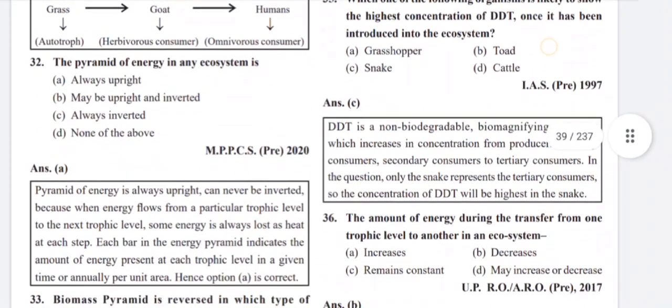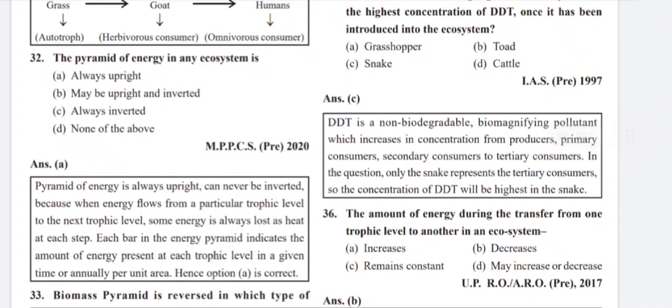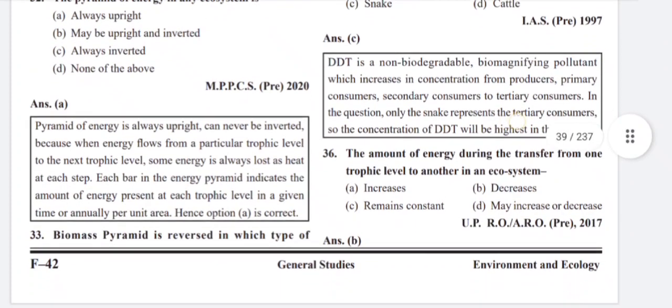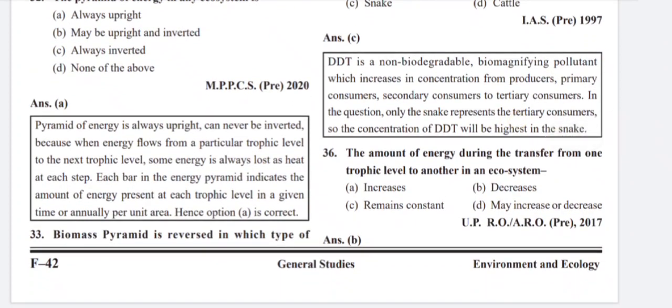The pyramid of energy in any ecosystem is always upright. Pyramid of energy is always upright, can never be inverted, because when energy flows from a particular trophic level to the next trophic level, some energy is always lost as heat at each step. Each bar in the energy pyramid indicates the amount of energy present at each trophic level in a given time, or annually per unit area.